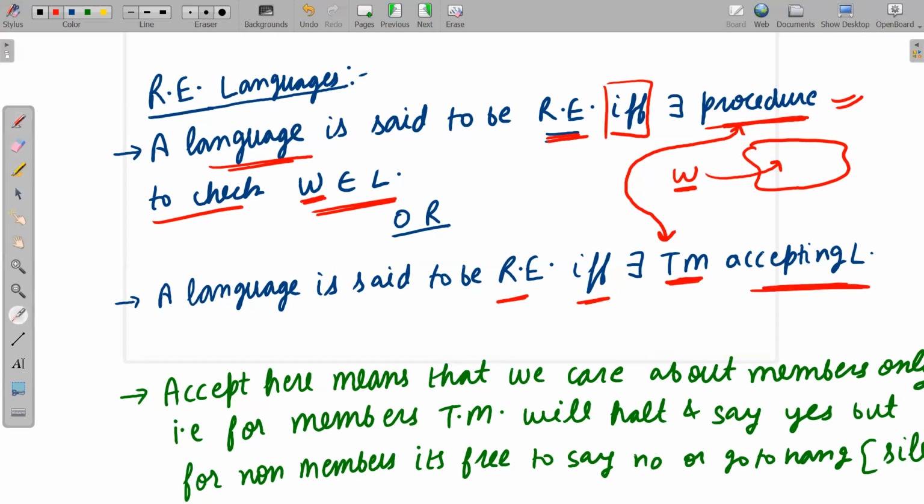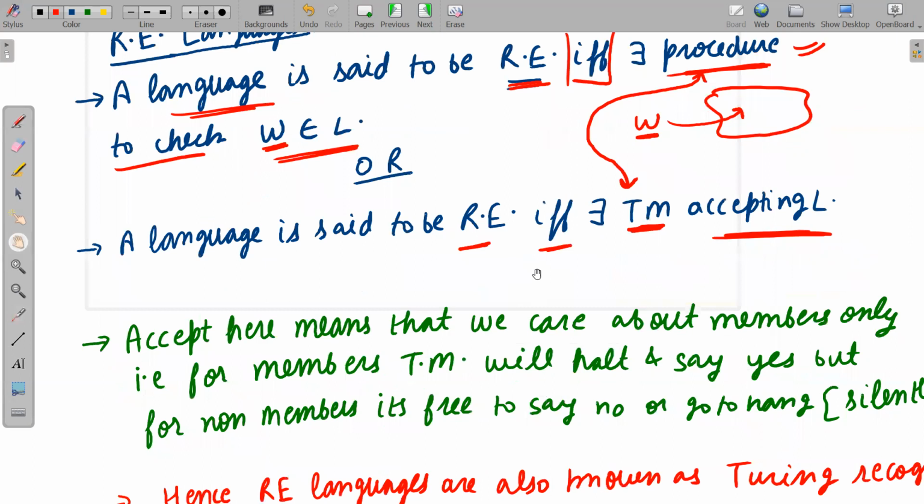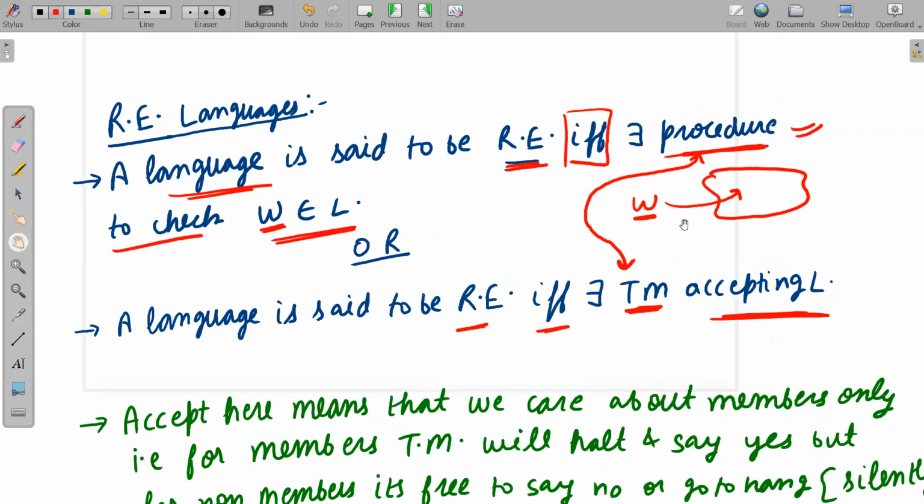Now come to this point, and you will understand it properly. If W belongs to L, then the Turing machine will halt and say yes. But if W does not belong to L, then the Turing machine may not halt. That means it may halt and say no, and it may not halt also. It may go into a hang state, where hang means silently discarding it, or silently saying no. I hope I have made the point clear to all of you. So the Turing machine is free. The restriction on the Turing machine is that in case of yes, it will halt and say yes.